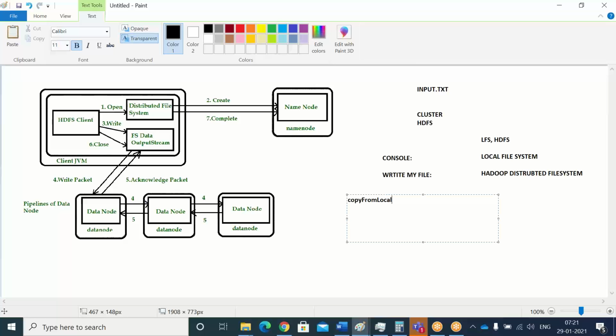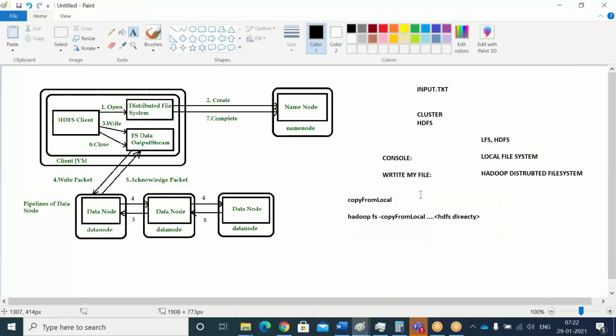I will explain how to execute these commands too. Copy from local, and the syntax is hadoop fs copyFromLocal. I will tell you the exact syntaxes later. Then you have to mention your directories: the LFS directory as well as the HDFS directory. It will take the input file from your local file system and place it into your Hadoop file system. Don't worry about these syntaxes; we will explain very clearly in the upcoming classes.